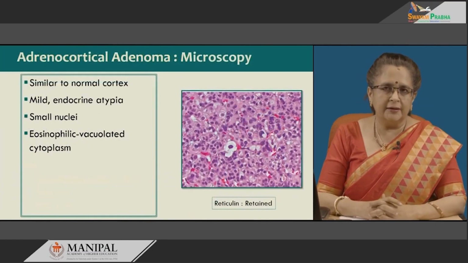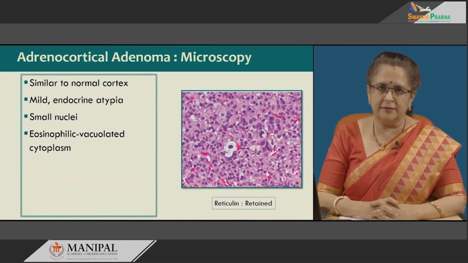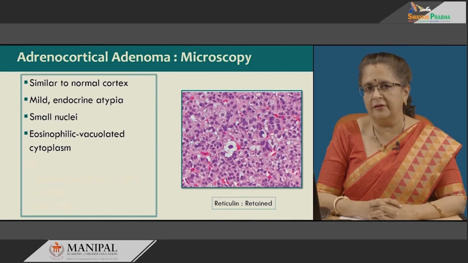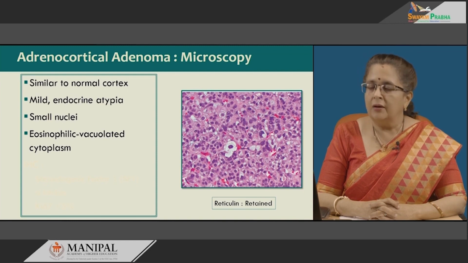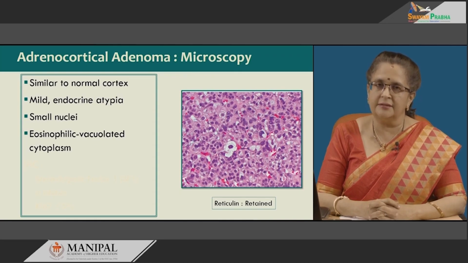So, microscopically adrenocortical adenomas comprise a cell population which is similar to that of the normal cortex, in that the cells have eosinophilic to vacuolated cytoplasm and a vesicular nucleus which is small and oval or round, and mild or minimal endocrine atypia may be there even in a benign lesion, that is even in an adenoma. So, it is not a feature of purely malignant tumor or adrenocortical carcinoma alone.